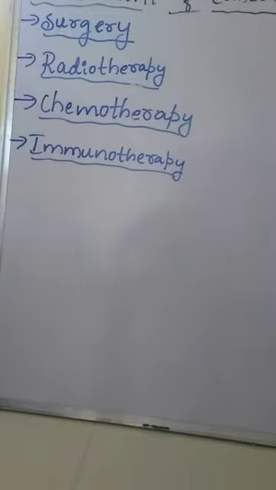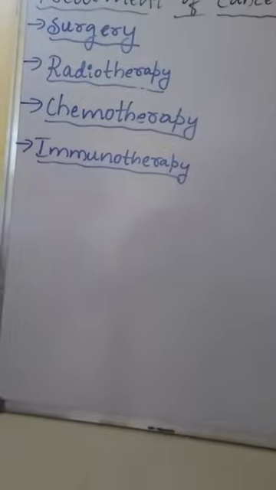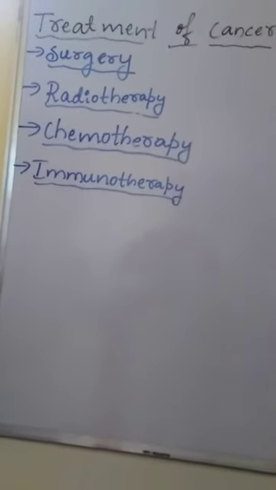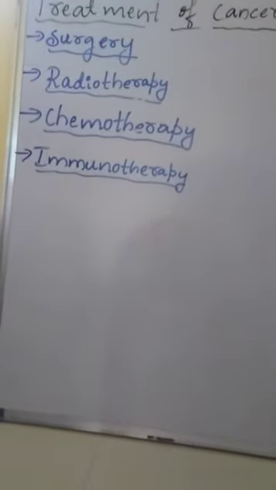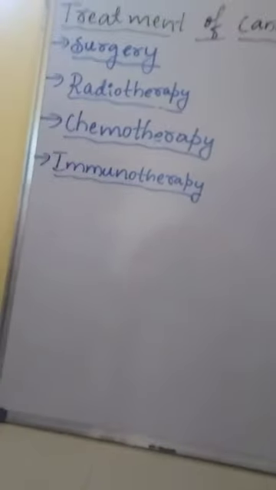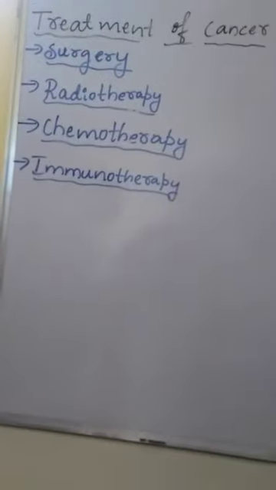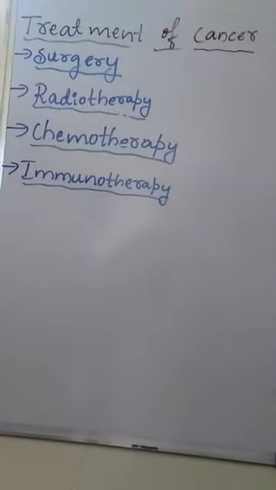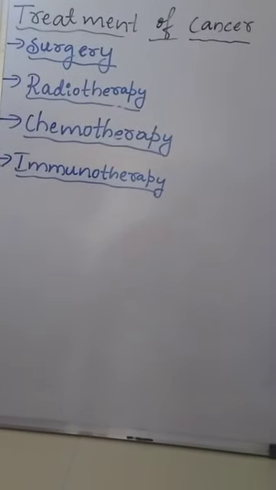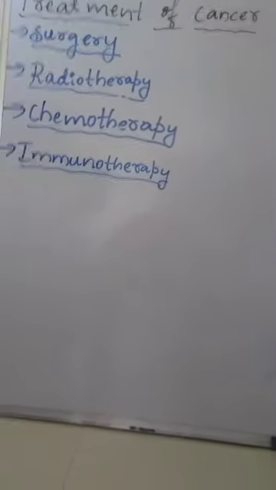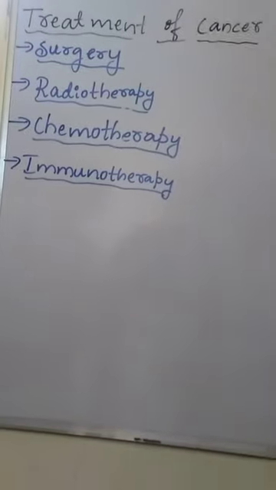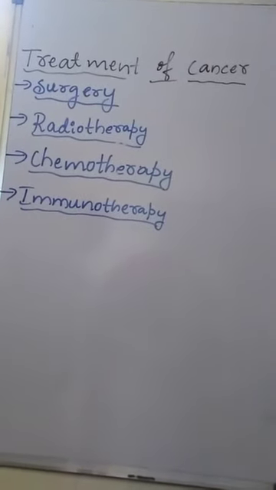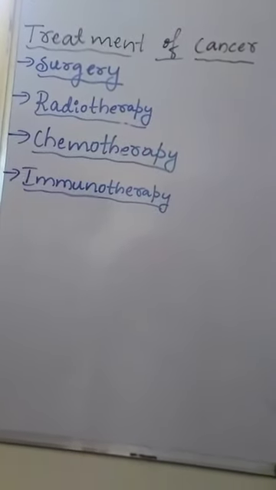The natural immunity of the body will be improved with the help of immunotherapy. Immunotherapy is the method of increasing the natural immunological defense mechanism of the body.